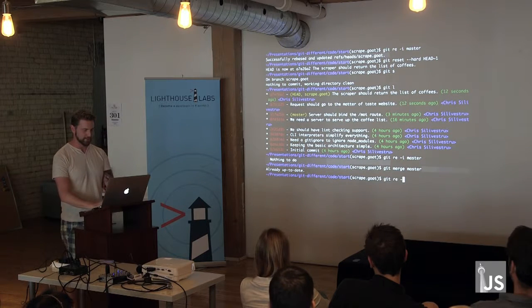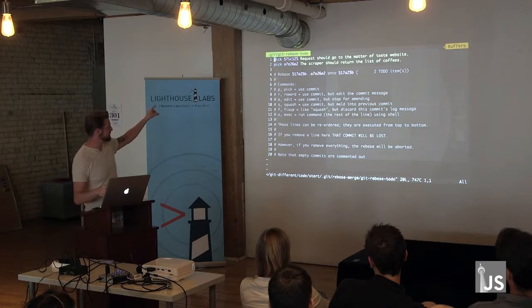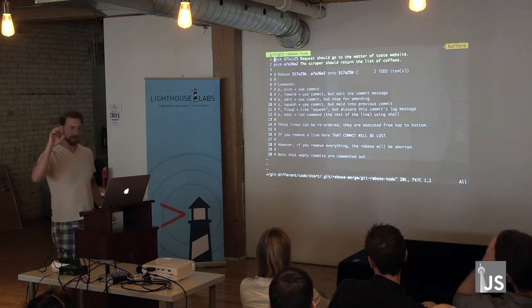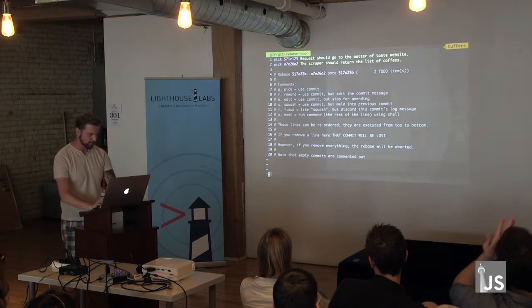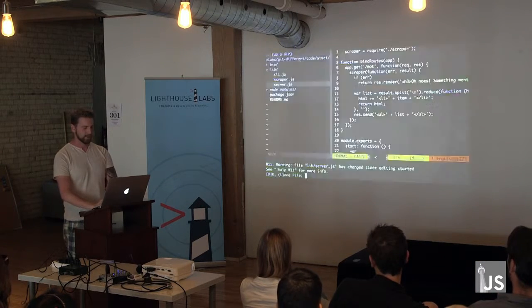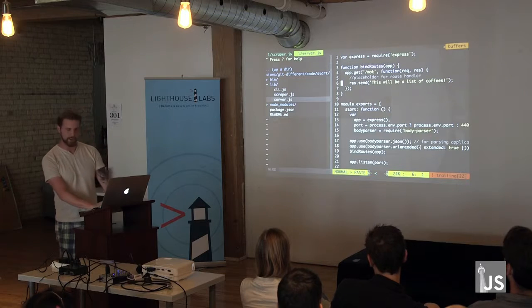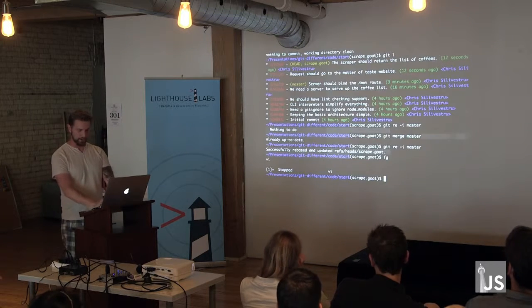Instead, I'm going to do a rebase of I, which is going to tell me, these are the two commits that you're going to place on top of master. And I would have said, yeah, go ahead, do it. I would have rebased it, and it would have been fine. And then when I would have gone back in, this is what I would have seen. Jimmy the developer would have seen this in his branch. So we're on scapegoat.